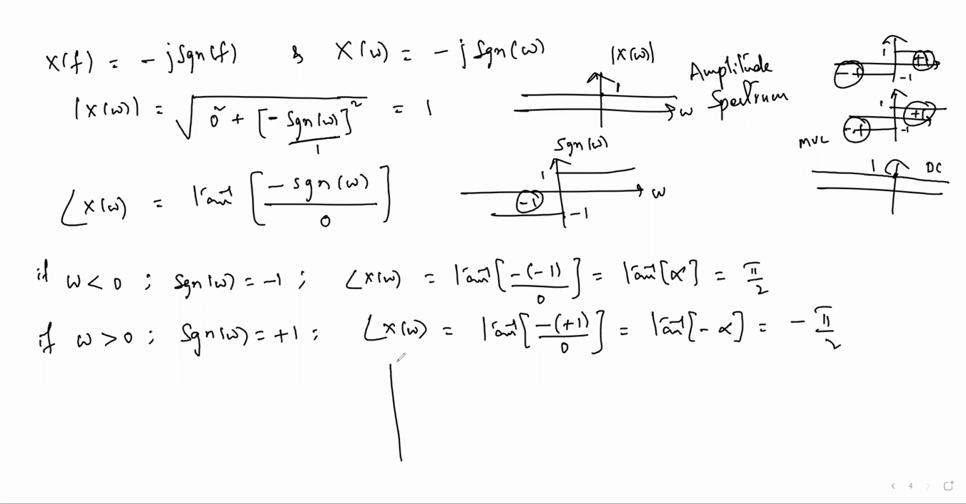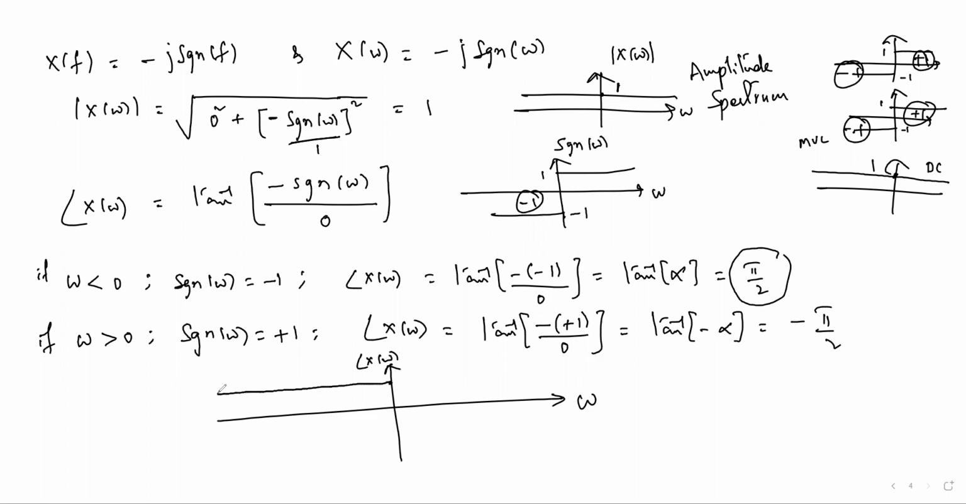If you plot the phase spectrum, what does it give on the omega axis? The phase of this function I'm taking. Left hand side, it is plus pi/2. Right hand side, for positive frequency components, it is minus pi/2. Observe the phase spectrum of this Hilbert transform.